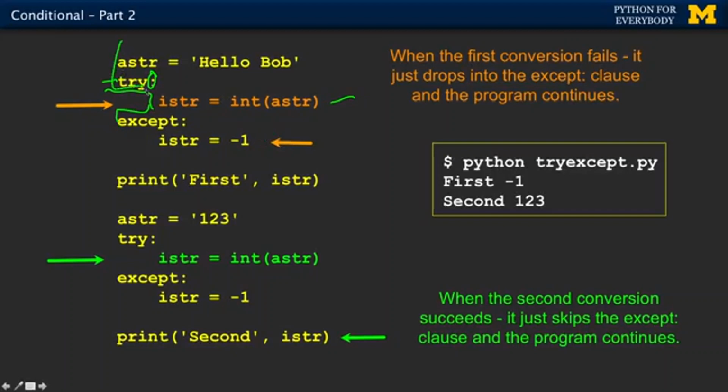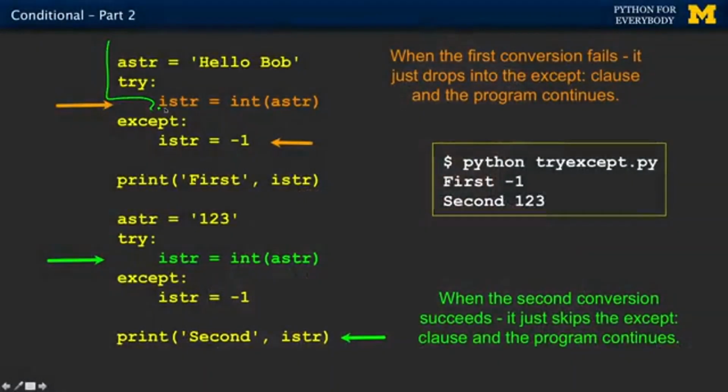So this is either going to run and work and skip this, or if it goes bad, it's going to run, blow up, and then run this stuff and then continue on. But in no case will you get a traceback. Meaning if this line is going to generate a traceback, it actually just runs the except clause. So it's kind of like, if things work out, do this. If things don't work out, do this other thing.